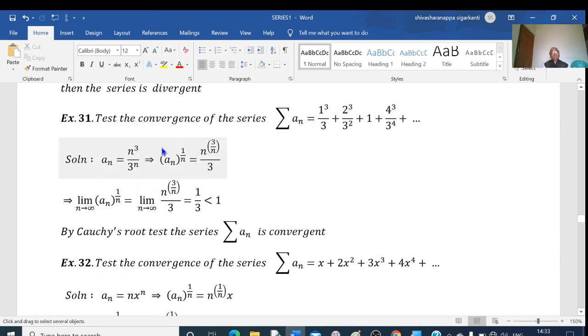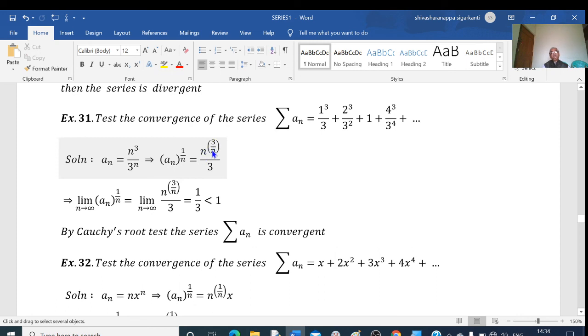Raising the power 1 by n on both the sides, we get a_n to the power of 1 by n equal to n to the power of 3 by n divided by 3. I am taking the limit onto this. So, if I take limit onto this, this can be written as n to the power of 1 by n whole to the power of 3 divided by 3.